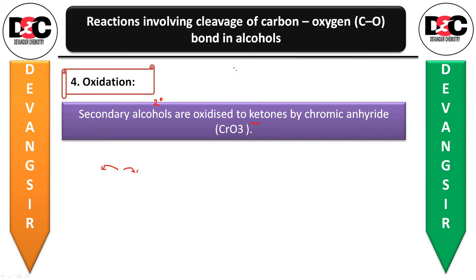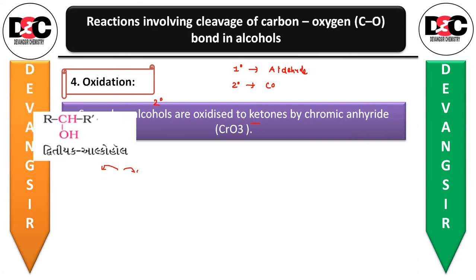The primary alcohol will give you the aldehyde. Now we are going to talk about the secondary alcohol. So secondary alcohol will give you the ketone by chromic anhydride, that is CrO3.